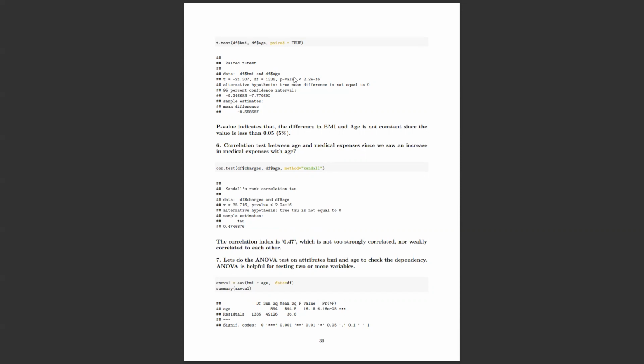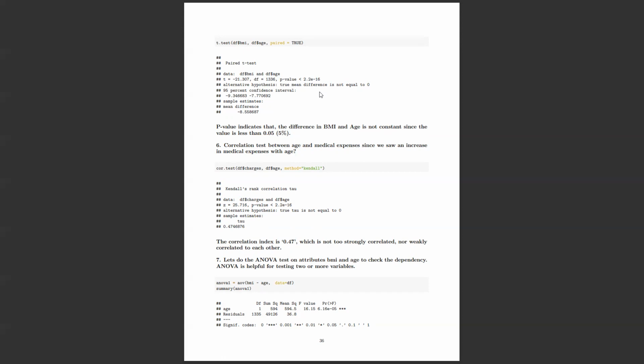So here, this is called a paired t-test, because I'm comparing the null hypothesis based on two values, right? Here the p-value is again less than 2.2, like less than 0.05. That means we have to reject the null hypothesis that the difference in BMI and age is not constant. Like, increase in age results in increase in BMI. That's what I want to say.